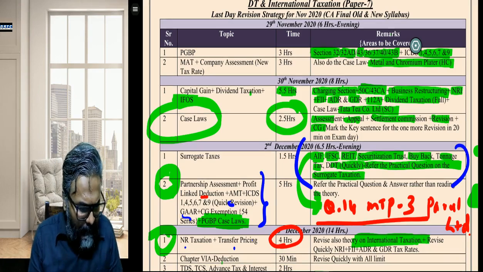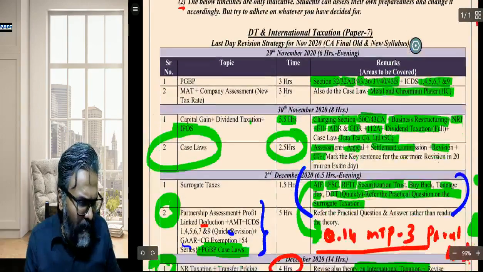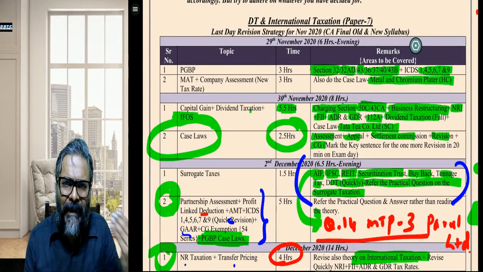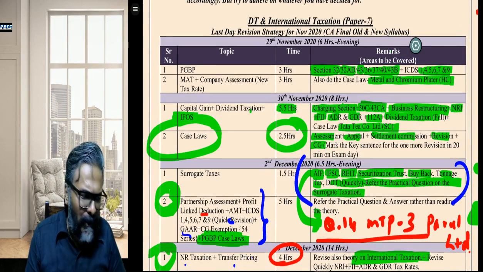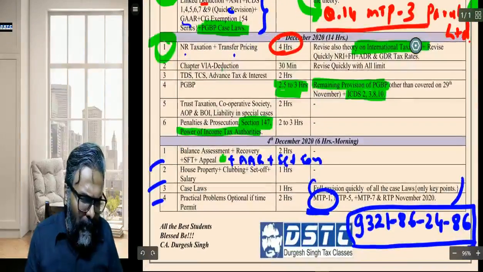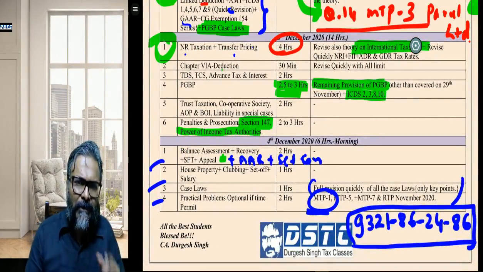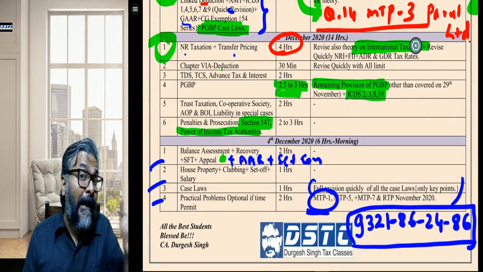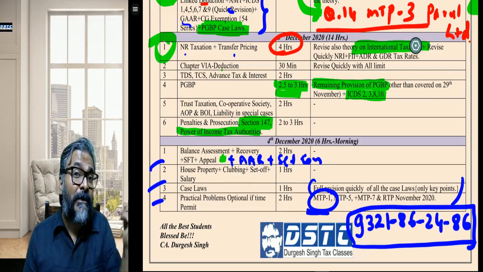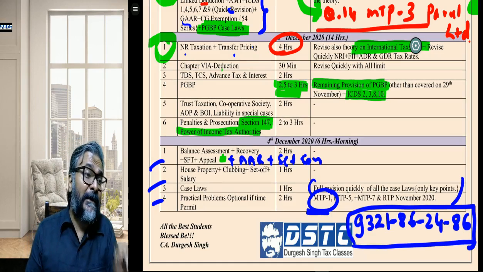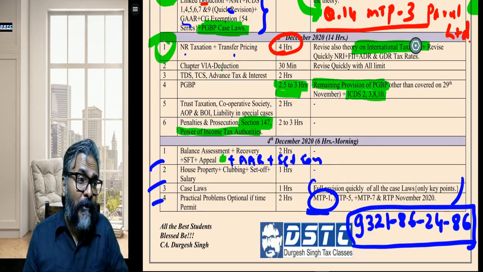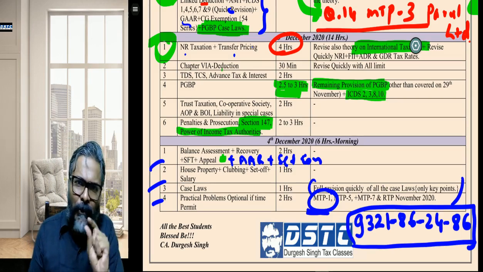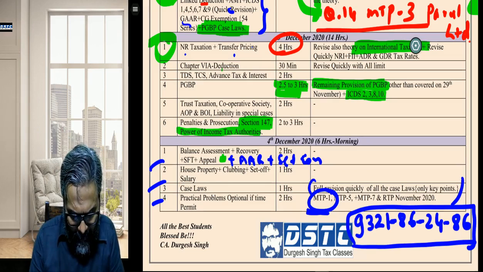Saurabh, how to revise PGBP? Only questions. Only questions means only PGBP, I have given it over here: 32AD and all the stuff. See, for PGBP on the day of the examination, you don't do the questions and all. At the most, if you want to do questions, do them for 33AB. Do the questions for 44AD, 44ADA, because there is some advanced tax calculation linked to it. Do the question on 36(1)(vii)(a), which is about the provision for bad and doubtful debts. Those are the key areas. Only on that should you do the questions. The rest you can simply ignore.